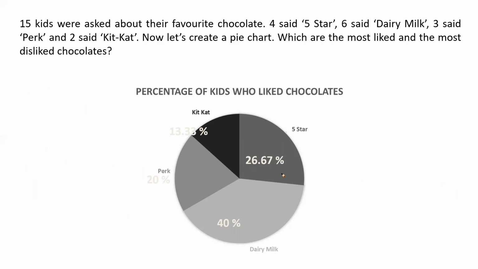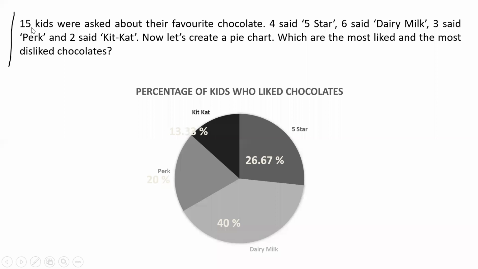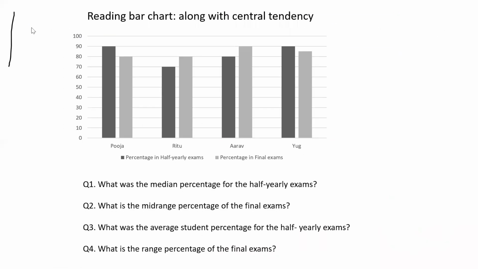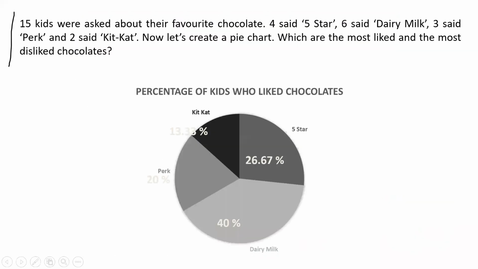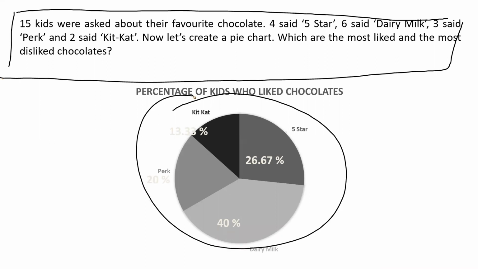So obviously, what is the benefit of visualization? The benefit of visualization is that by seeing the text, you may not be able to answer the questions quickly. You have to read all this, then you have to analyze that. It is a time consuming process. But if you see here in the visual, I am able to answer as quickly as possible, right?